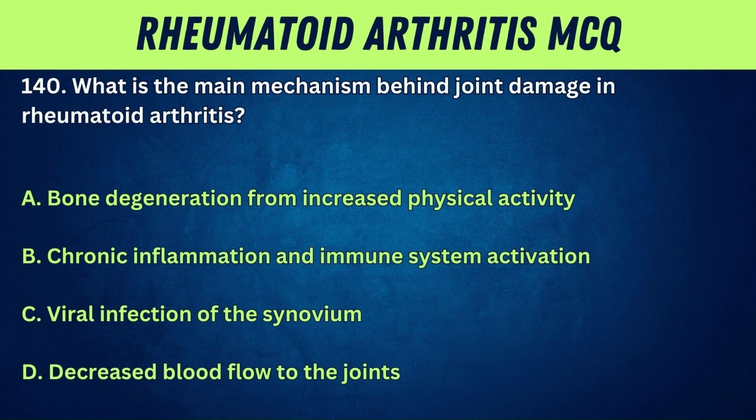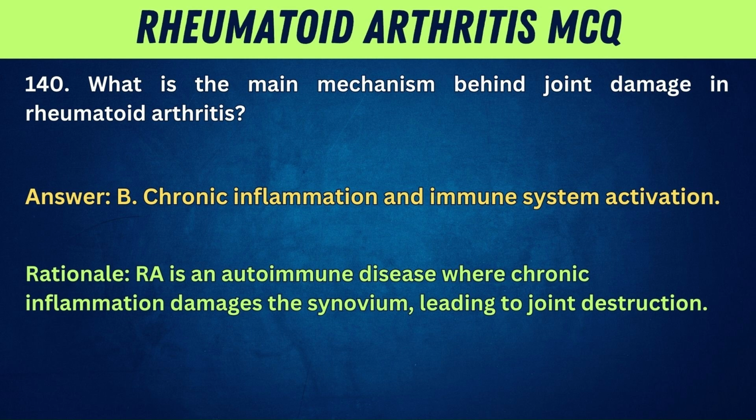140. What is the main mechanism behind joint damage in rheumatoid arthritis? A. Bone degeneration from increased physical activity. B. Chronic inflammation and immune system activation. C. Viral infection of the synovium. D. Decreased blood flow to the joints. Answer. B. Chronic inflammation and immune system activation. Rationale. RA is an autoimmune disease where chronic inflammation damages the synovium, leading to joint destruction.